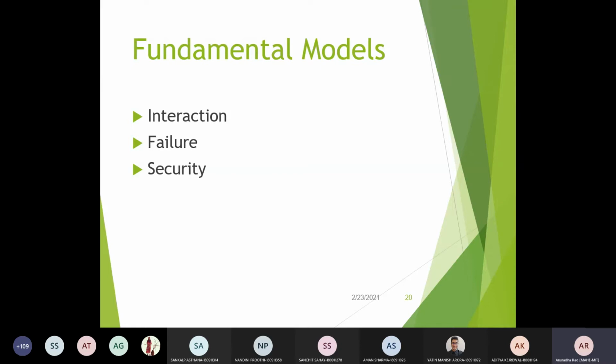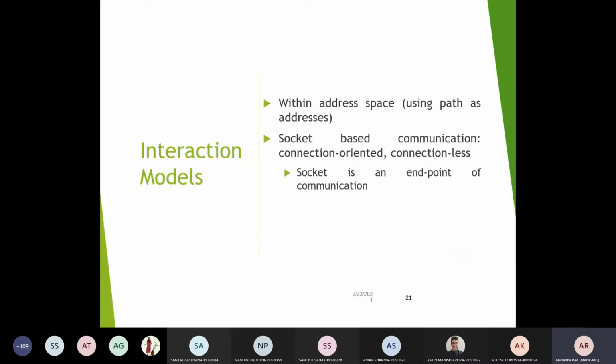To go with that, you have to see the performance measure in the form of these parameters.